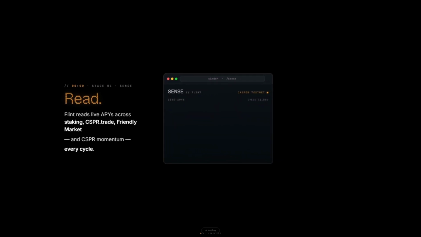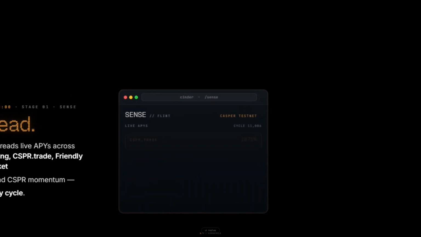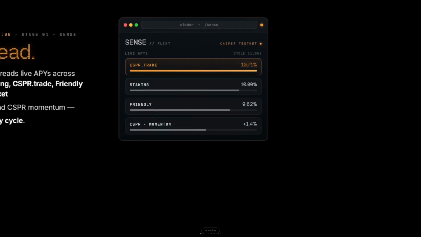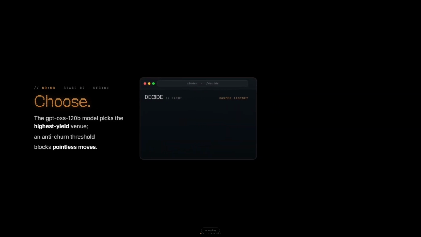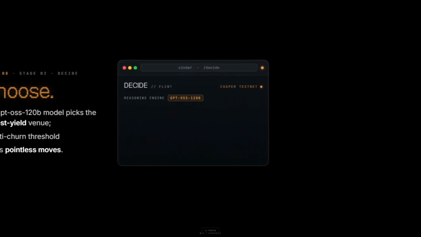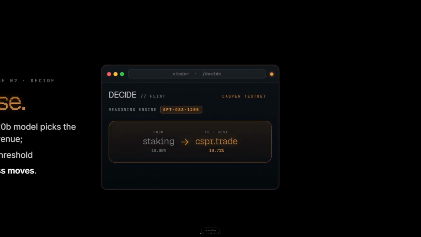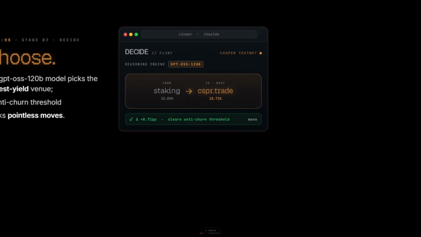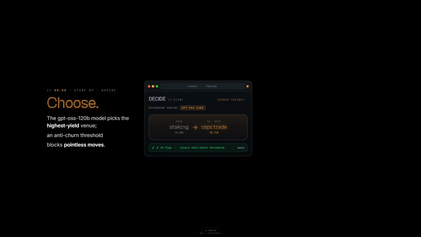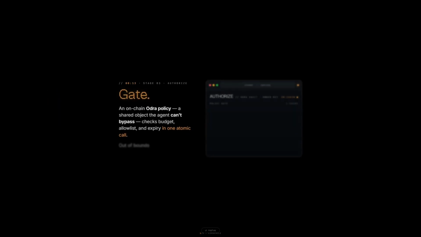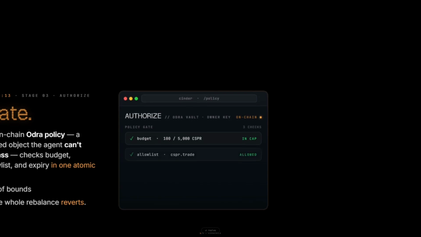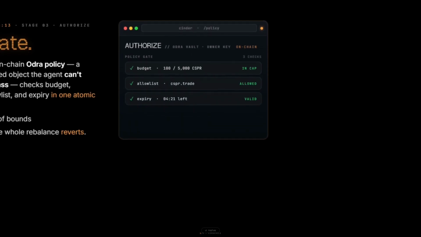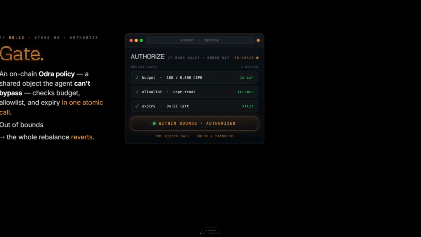First, it reads live APIs across staking markets such as CSPR.trade and friendly market, and it sees which market has the best rates. Then the AI agent, powered by a 120 billion parameter model, picks the best yield and then moves it, which is also backed by an anti-churn formula to block pointless moves. And then we have a gatekeeper contract, which is the order policy, a shared object between the agents. It checks the budget, allow list and expiry in one atomic move, so the agent can't make unauthorized transactions.